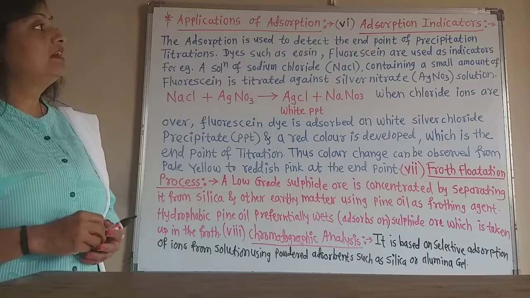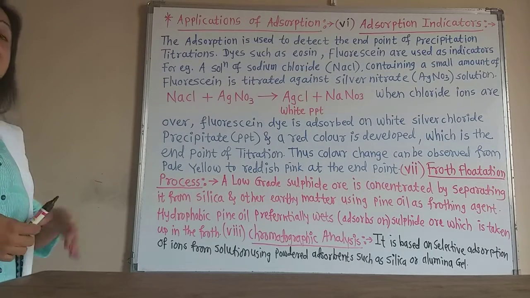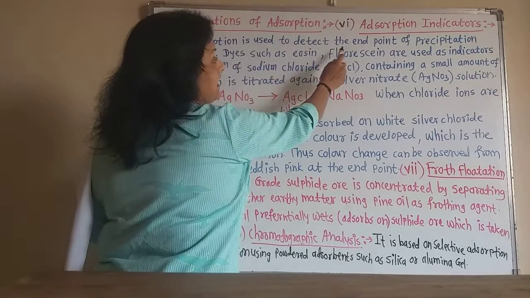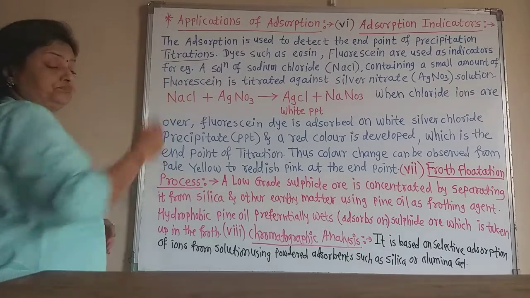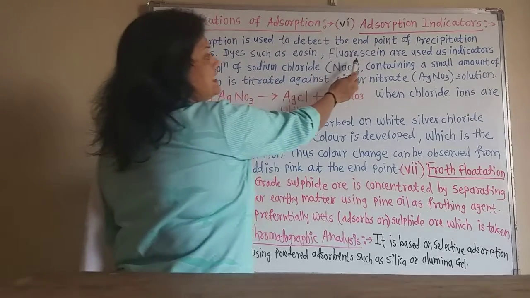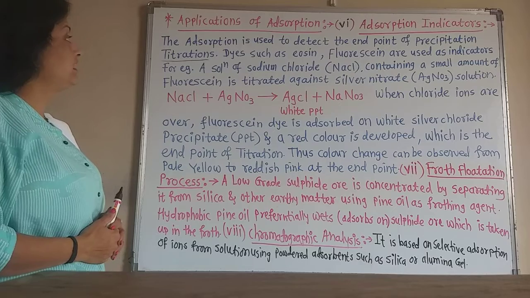Now see here, in adsorption indicators, the adsorption phenomenon is used to detect the endpoint of precipitation titrations. Dyes such as eosine and fluorescein are used as indicators.